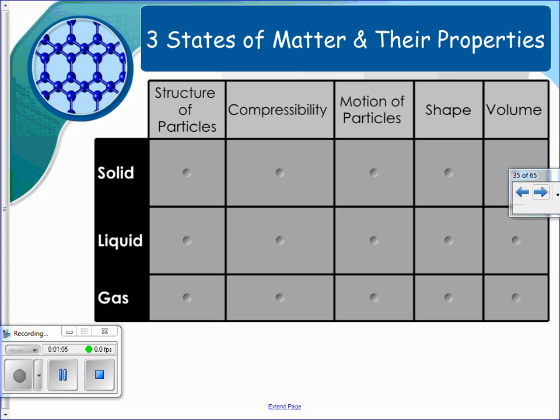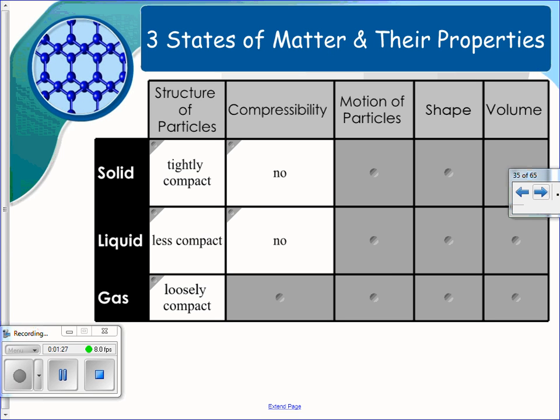So matter falls into these three states, which we're going to study in this class, not focusing on plasma: solid, liquid, and gas. For structure, solids are tightly packed together, liquids are less compact, and gases are loosely compact. Compressibility is the ability to squeeze it together. Solids, you're not going to be able to do that. Liquids, if you try to press down on the liquid, it's going to splash. But a gas, because its particles are spaced out with a lot of empty space between them, you can compress. And this is how we're able to store oxygen in tanks and whatnot.